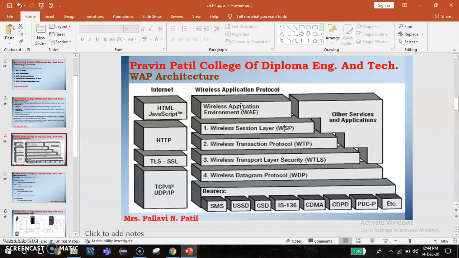The primary objective is to achieve an environment that allows operators and service providers to build applications that can reach a wide variety of platforms.